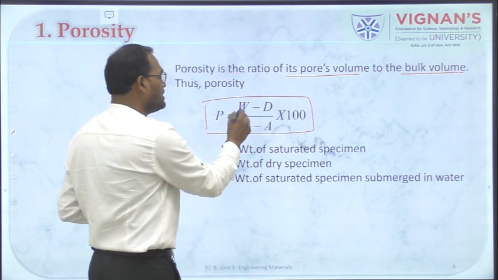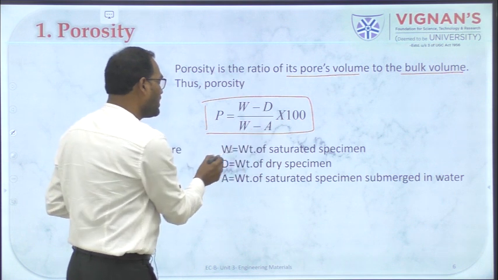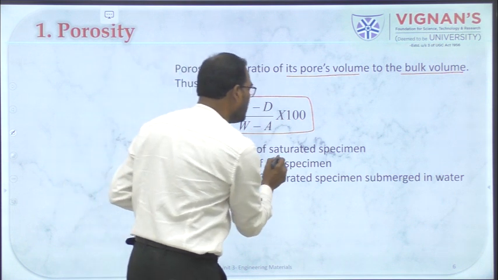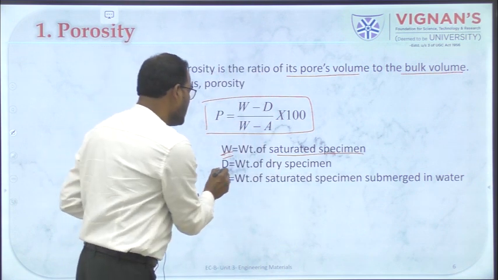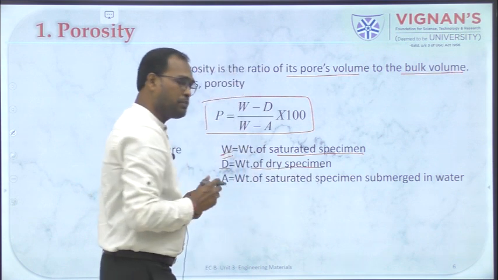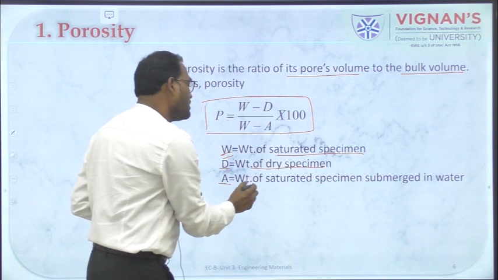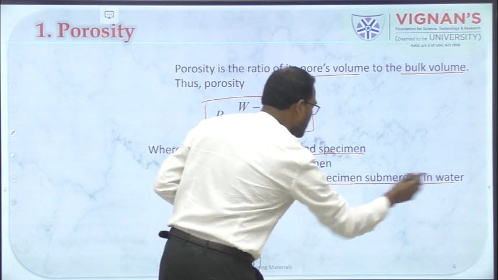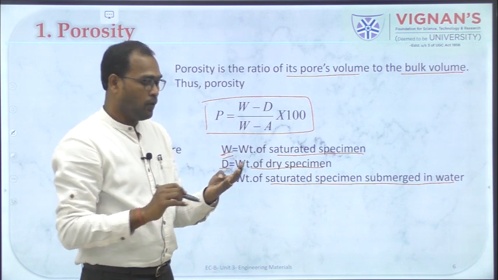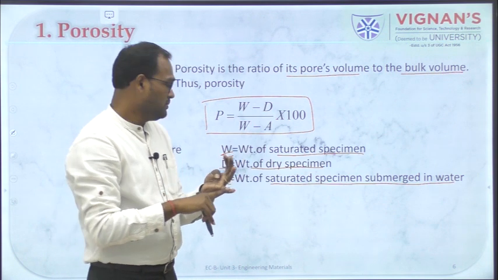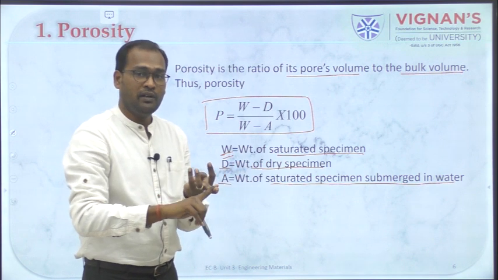P is equal to (W minus D) divided by (W minus A), where W is the weight of the specimen, okay, the weight of the specimen, your bulk material, and D is the weight of the dry specimen, okay, so it is under dry condition, and A is the weight of the saturated sample in water. Okay, so three things. One is the weight of the sample, the second one is the weight of the sample in dry condition, and the third is the weight of the sample in water.